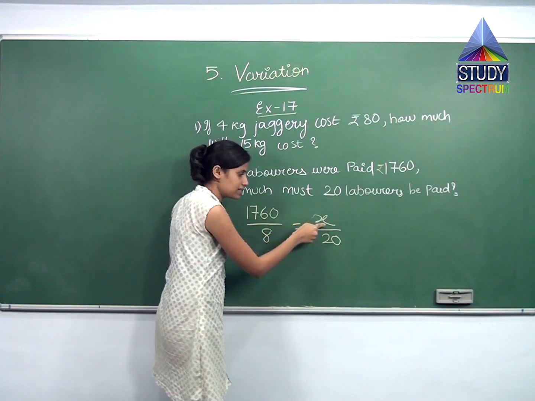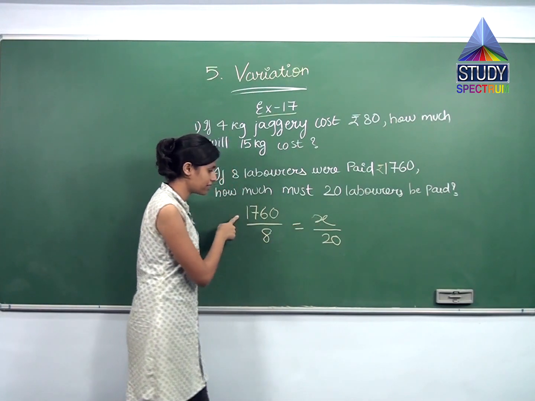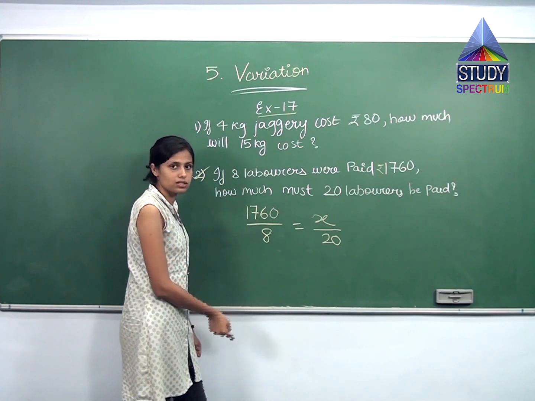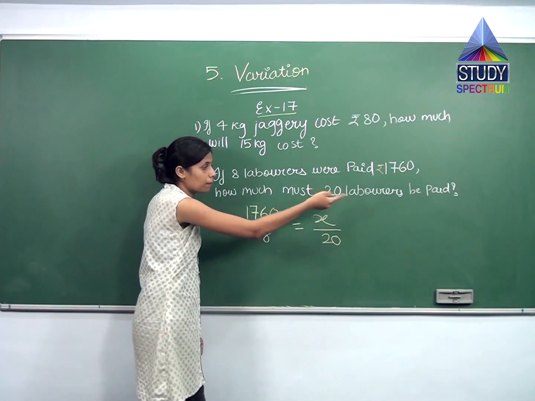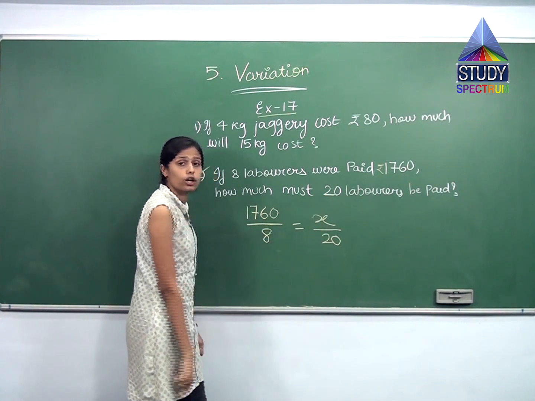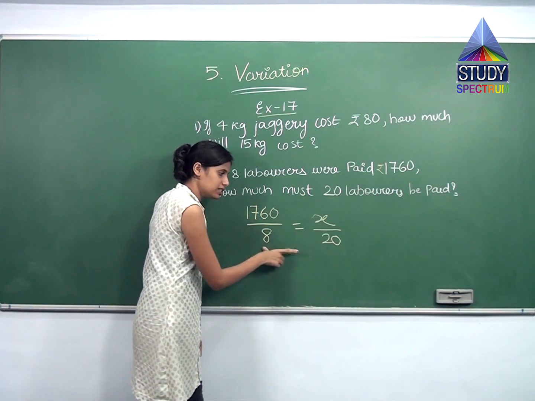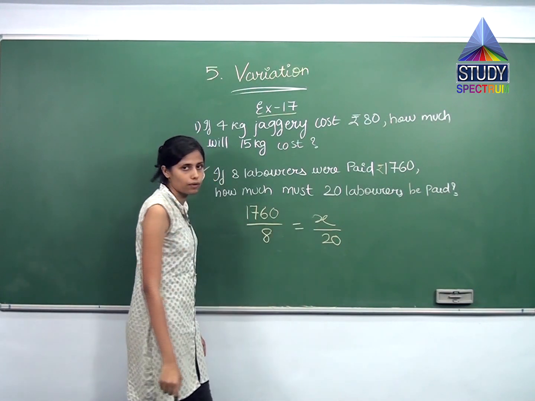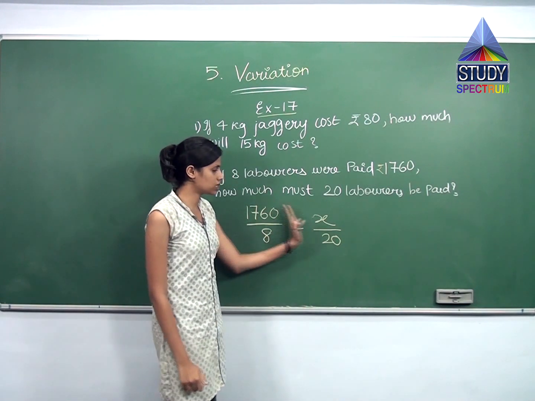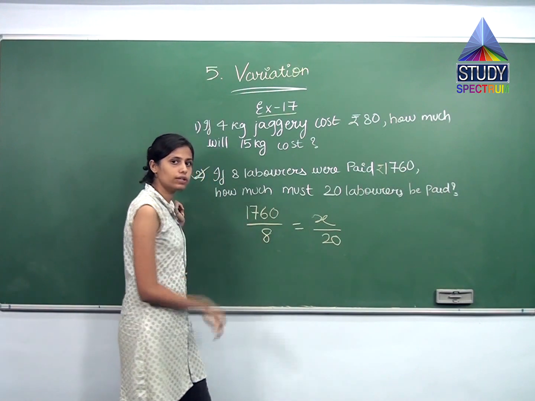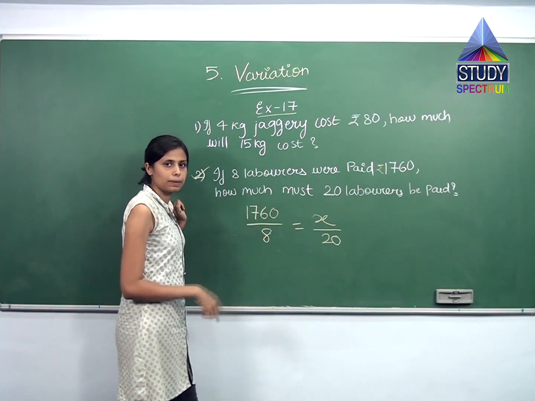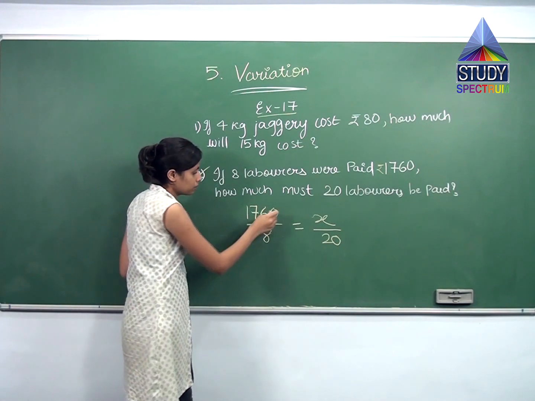That is, the pay X over here. So 1760 in the numerator, X also in the numerator. And the number of laborers, that is 8 in the first case, and 20 in the second case. So laborers will come in the denominator only. You cannot write laborers over here and another laborer over here. So this is the ratio, right? Now we will simplify them and then we'll cross multiply to get the value of X.